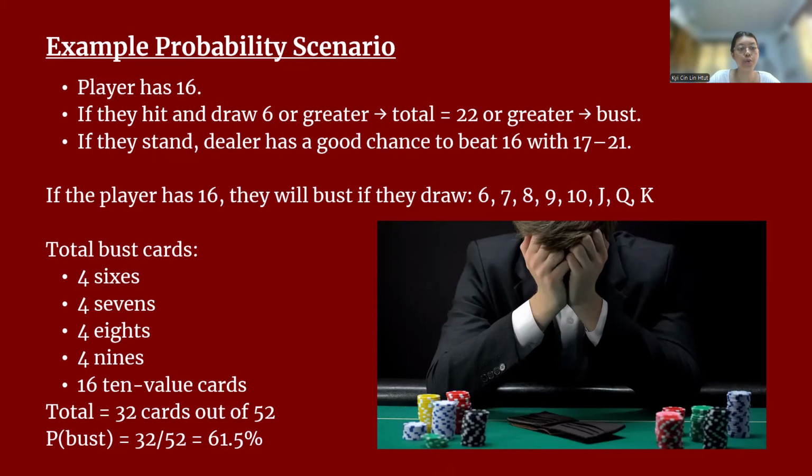Here we show the cards that are bust: 6, 7, 8, 9, 10, Jack, Queen, and King. Counting these cards gives 32 bust cards out of a 52 card deck. So the probability of busting is 32 over 52, which is 61.5%. That means you have over a 60% chance of losing if your hand has a value of 16.